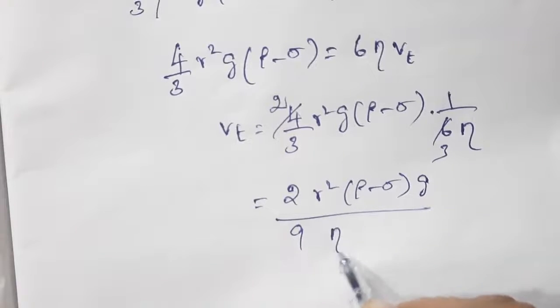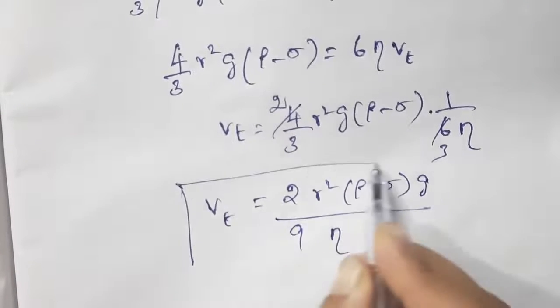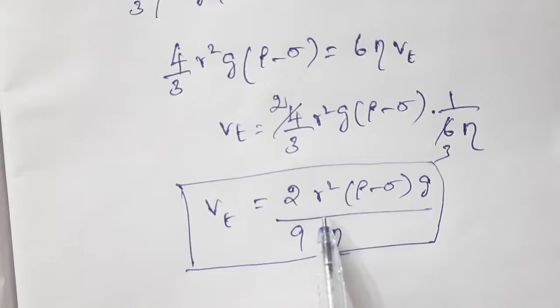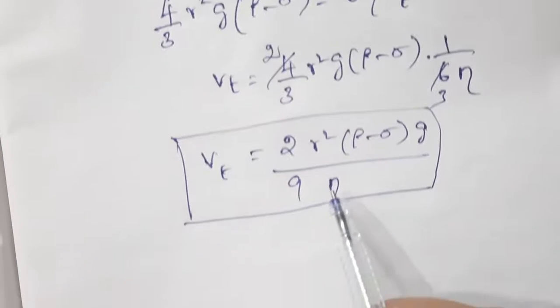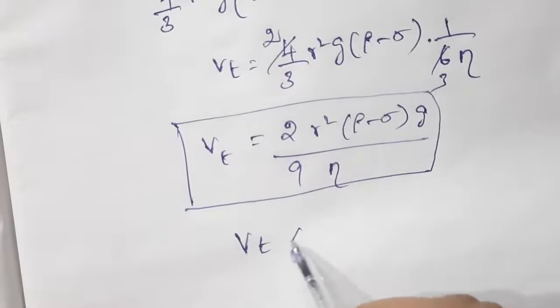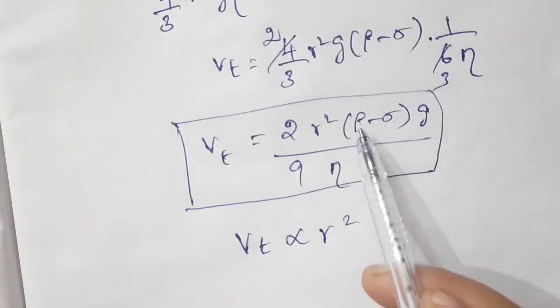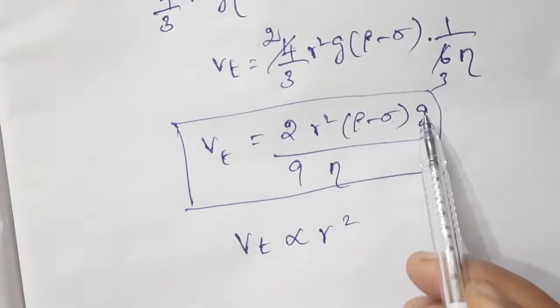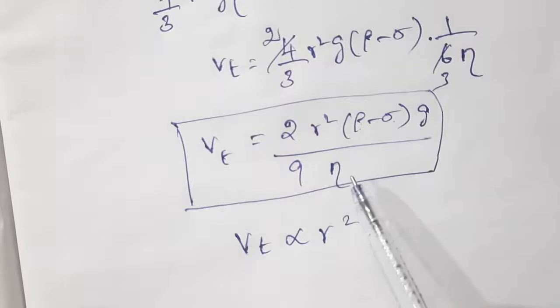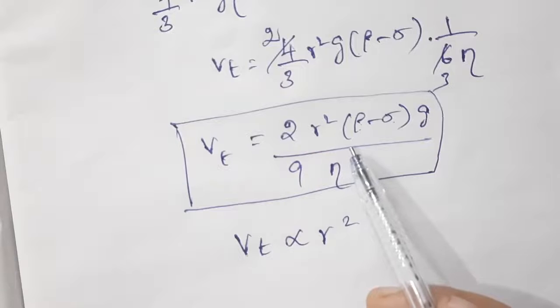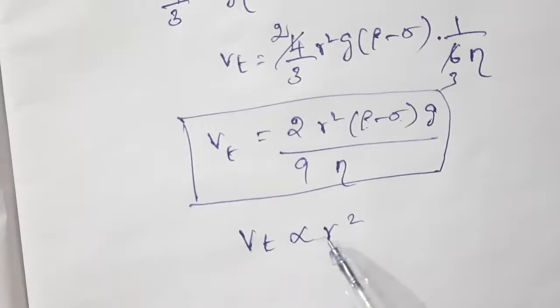So Vt is equal to 2 r square into rho minus sigma into g divided by 9 eta. This is the value of terminal velocity. From this what can we understand? Vt is directly proportional to r square. Here rho, sigma, g and eta are all constant, so Vt is directly proportional to r square. That means the terminal speed of the sphere is directly proportional to the square of its radius. Understand?